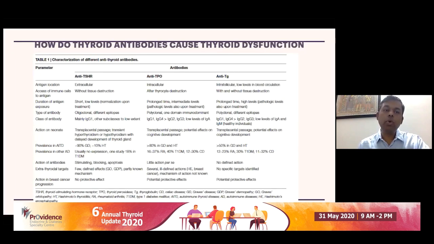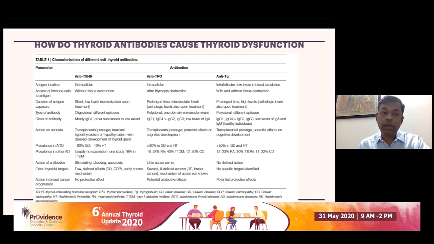So let's come to anti-TSH receptor antibody. The TSH receptor is located on the cell membrane, and even without tissue destruction, antibodies can be produced against it because it's present on the cell membrane. So oligoclonal antibodies which are directed against different epitopes are produced. Mainly IgG1 subclass is produced. Being IgG, they do cross the placenta.